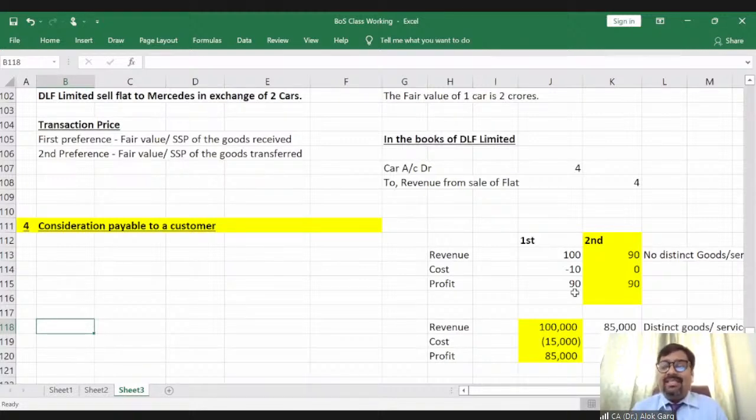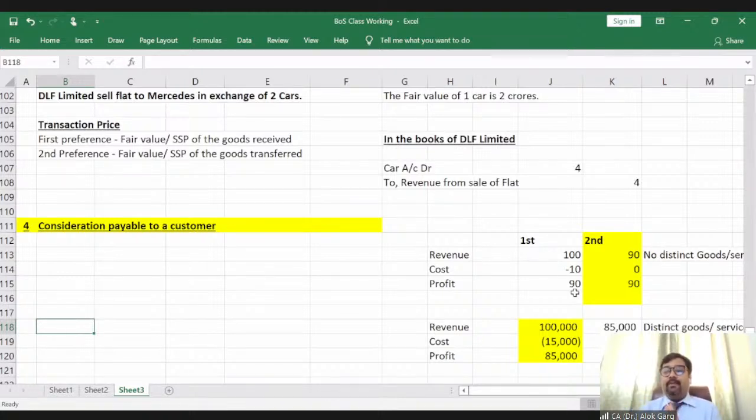So Big Bazaar is ordering 1 lakh Pepsi bottles from PepsiCo India Holding Private Limited, and PepsiCo is paying 1 lakh rupees to Big Bazaar. The transaction price is 1 crore rupees, which is payable by Big Bazaar, and PepsiCo is also paying 1 lakh rupees to Big Bazaar. So there are two transactions.